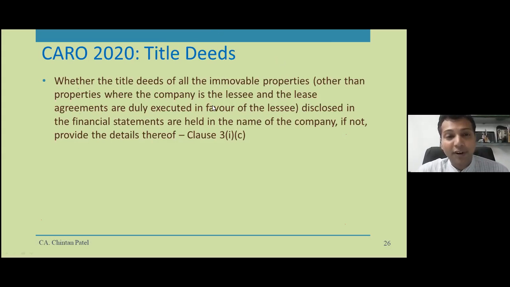Again, the carve-out authority says that it casts responsibility on the auditors to check and confirm whether what is disclosed in the financial statements is appropriate or not. So that is what the carve-out authority talks about for title deeds.